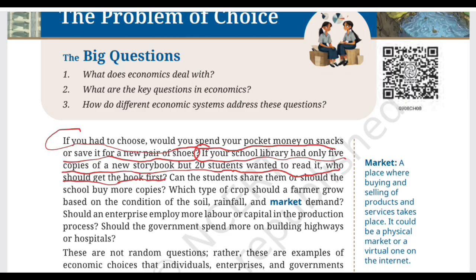Now notice something here. Our first example was about money, but this one is about books. But the problem is similar. Many people want something, but the available resource is actually limited, and therefore someone has to make a choice. Can the students share them or should the school buy more copies?